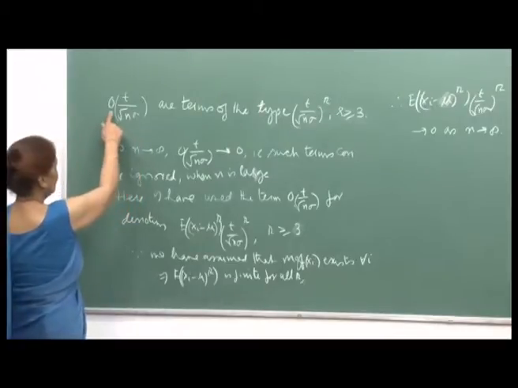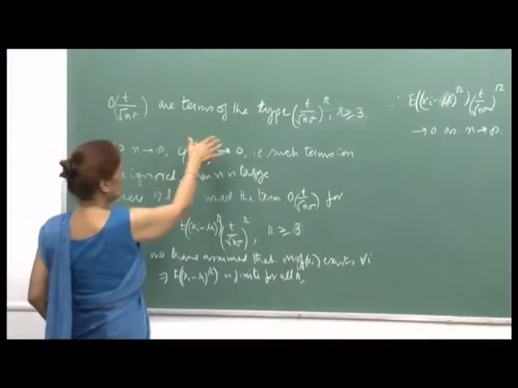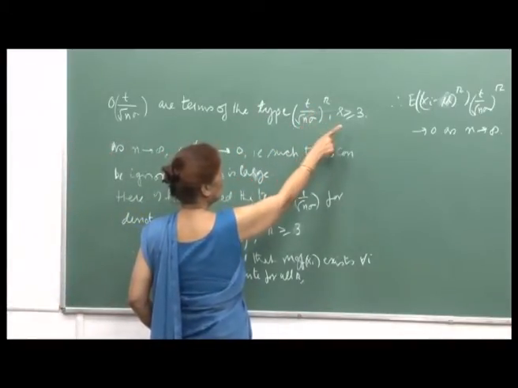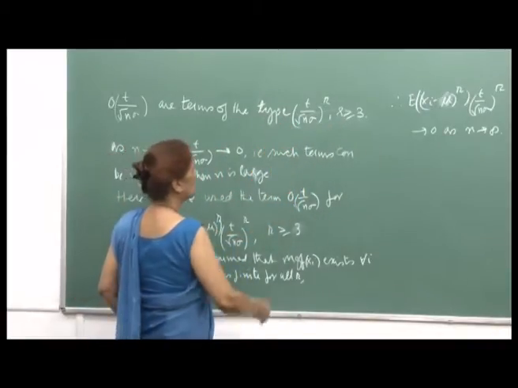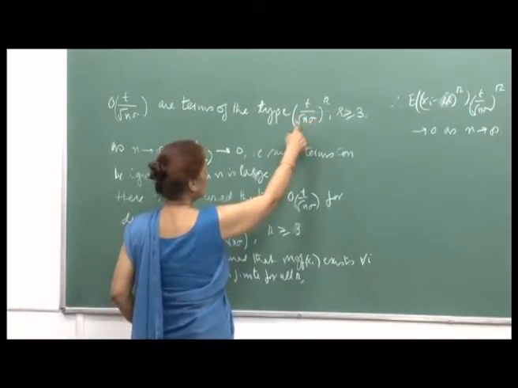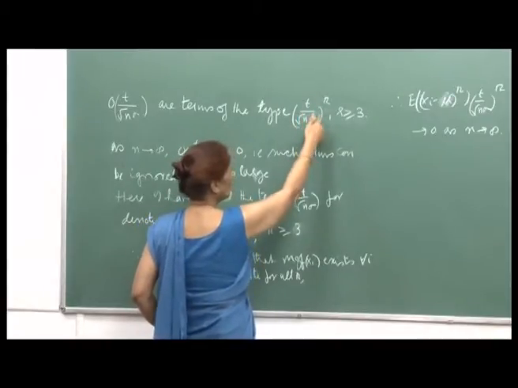In the proof I have used the expression small o of t upon root n sigma. The understanding is that this denotes terms of the type t upon root n sigma raised to r, for r greater than or equal to 3. See, in that proof for the central limit theorem, I wrote down the terms up to t square, and then I wrote down that the later terms will all have higher powers of t upon root n sigma.